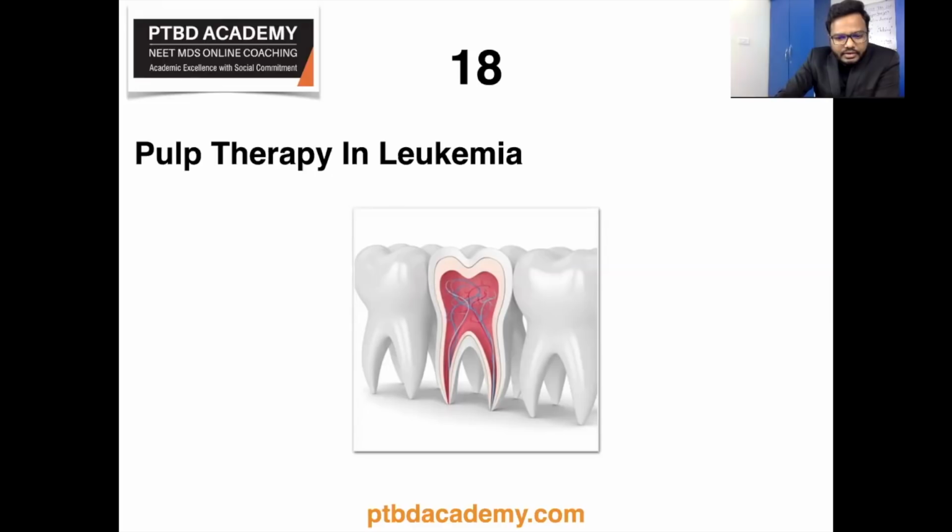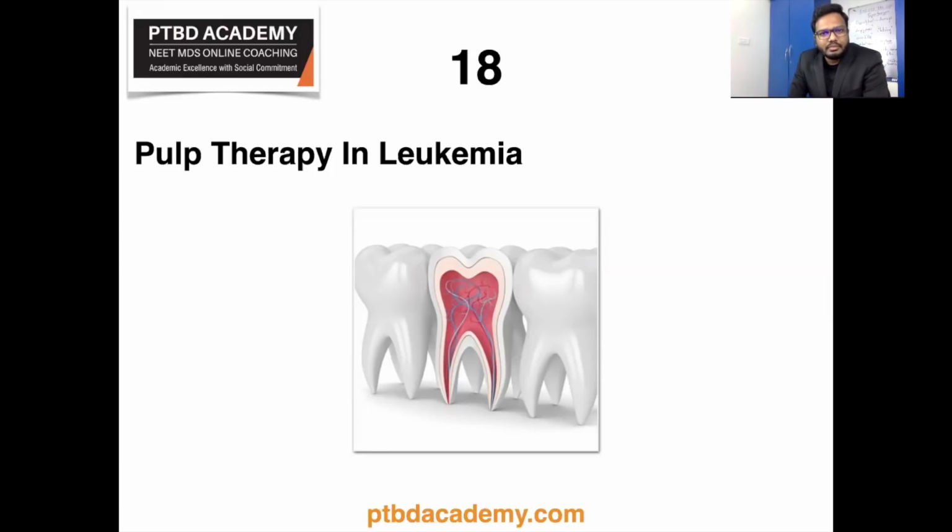Now, clinical features of leukemia are attributed to anemia, granulocytopenia, thrombocytopenia, because of replacement of normal bone marrow by undifferentiated blast cells. And for dental management in specific, they have mentioned in the literature that all elective dental treatment is to be deferred in children whose first remission is not obtained, and pulp therapy in deciduous teeth is contraindicated even in the remission stage, and even in permanent teeth according to some articles.